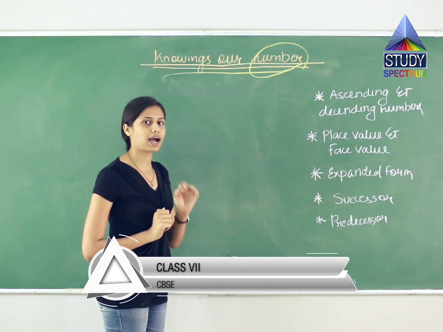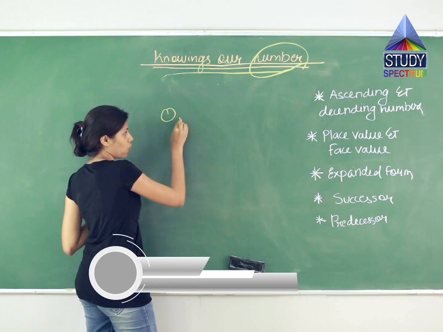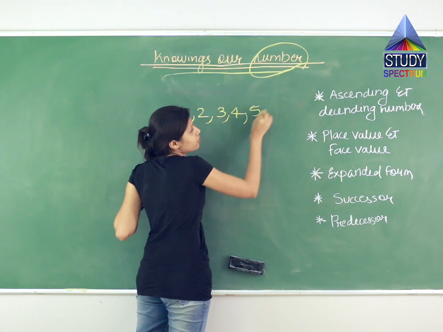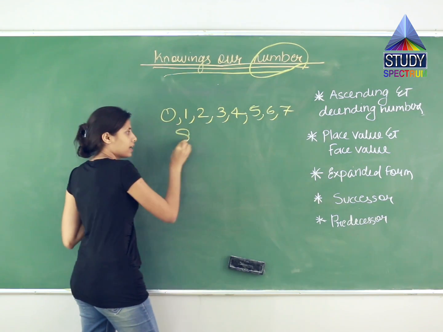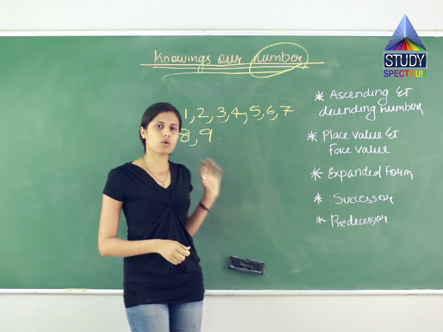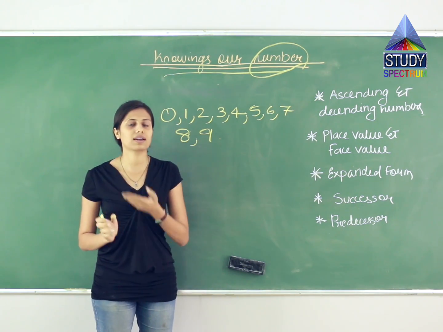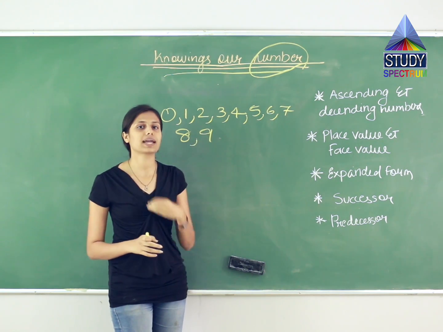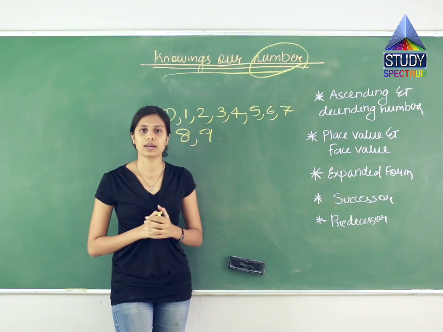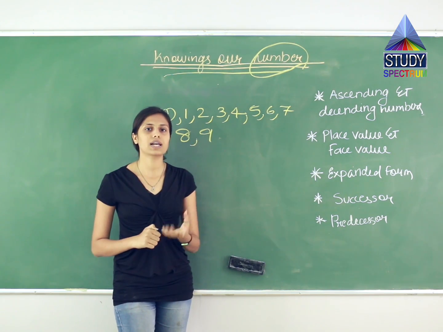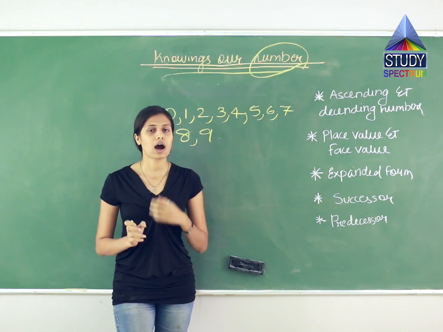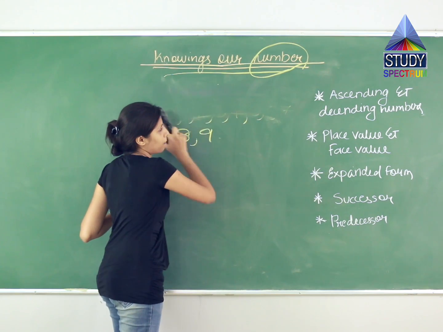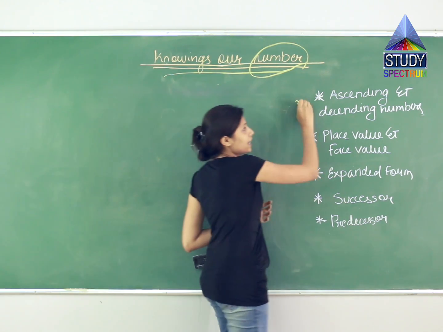The number consists of 10 symbols, which are 0, 1, 2, 3, 4, 5, 6, 7, 8 and 9. Means what? Only these 10 numbers are there? No, the number can extend to infinity. But how? By combining these numbers, we can represent any amount in the form of numbers. So in this chapter, we will understand how these numbers are arranged, how these numbers make a value. Okay? So now let us start with the first topic, which is ascending and descending.